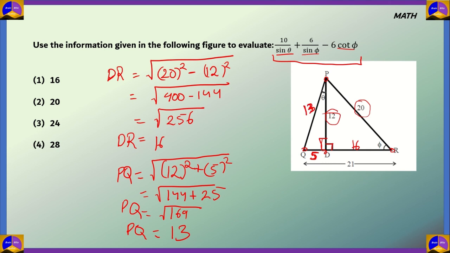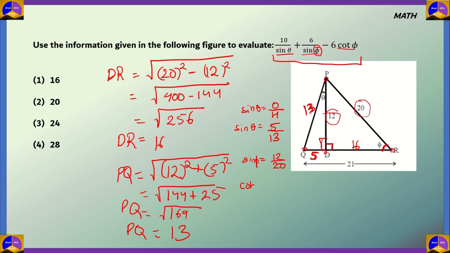Now we found all the sides. We have to calculate 10 by sine theta plus 6 by sine phi minus 6 cot phi. Now sine theta is equal to opposite by hypotenuse. So the opposite of theta over here is 5 and the hypotenuse is 13. So sine theta would be 5 by 13. Now sine phi, that's what we call this symbol, is opposite by hypotenuse. Opposite is 12 and the hypotenuse is 20. It's equal to 12 by 20.